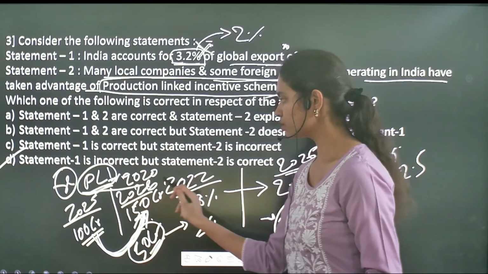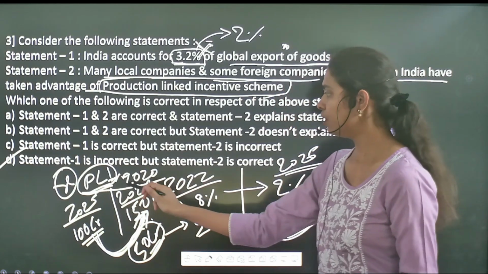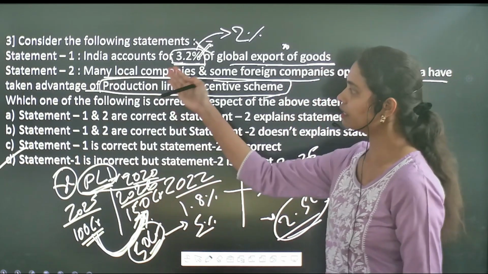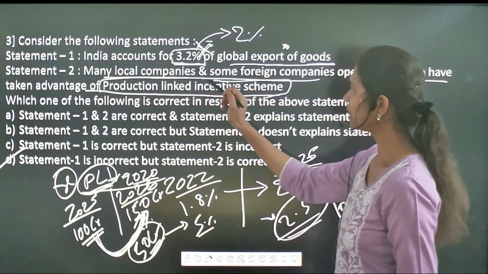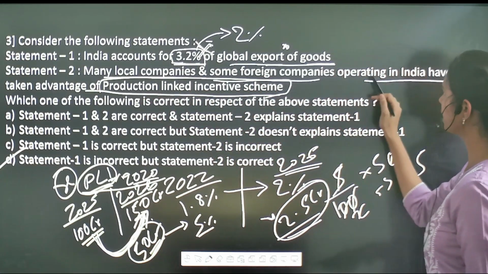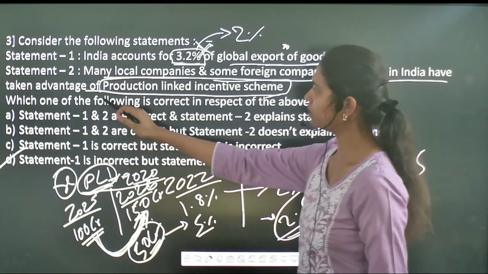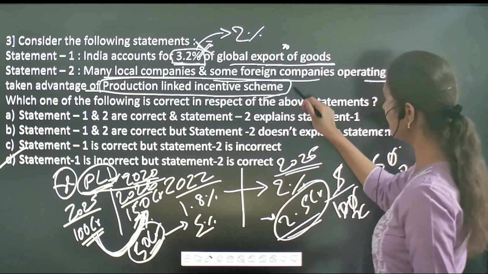So that is all about the Production Linked Incentive scheme of 2020. Here the statement is that many local companies as well as some foreign companies operating in India have the advantage of the Production Linked Incentive scheme. It is a correct statement.